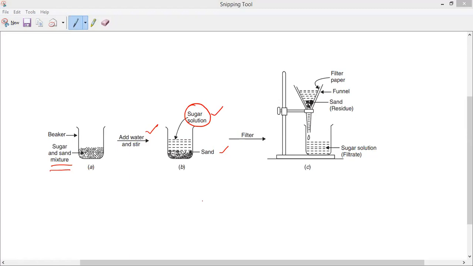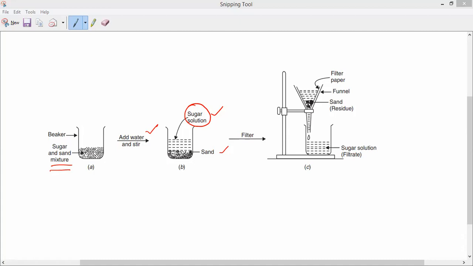Now, observe very carefully. Once we get the sugar solution and sand, we are going to use a technique. What is this technique? Anybody? Filtration. That is filtration. Do you understand, guys? We need to dissolve the sugar in water, and the sand remains undissolved. Now you can see the sugar solution containing sand is filtered by pouring it over a filter paper kept in the funnel.